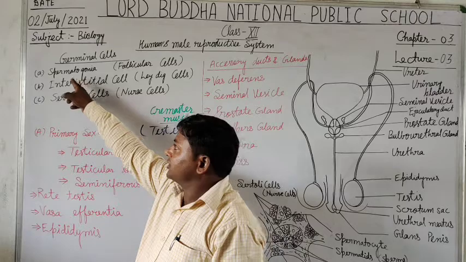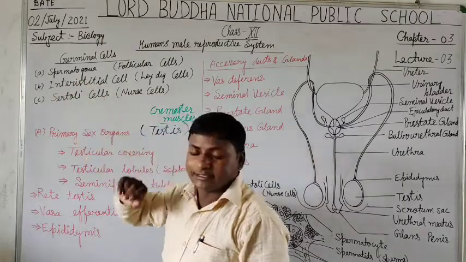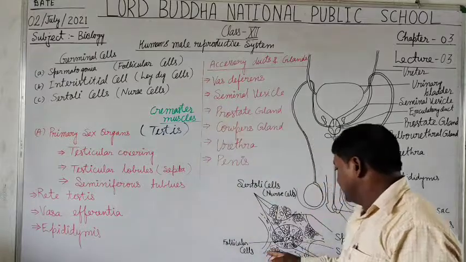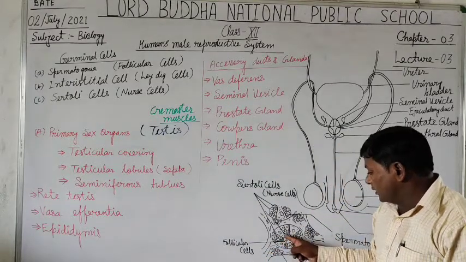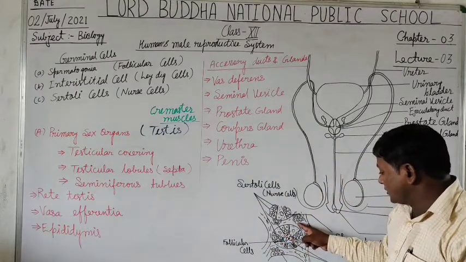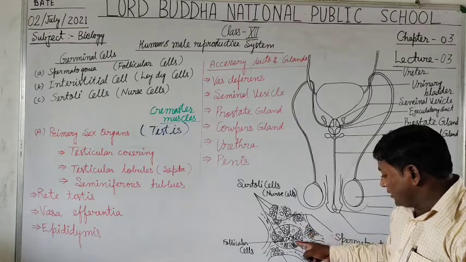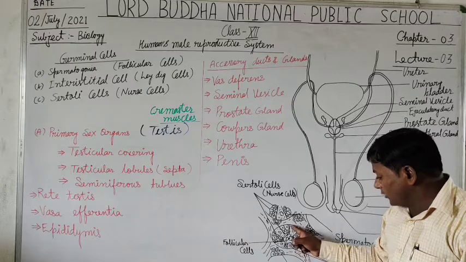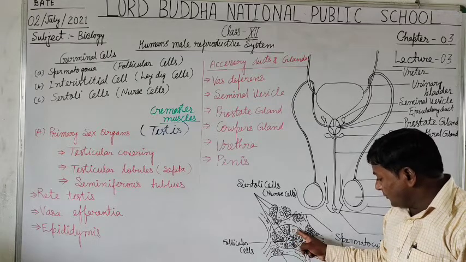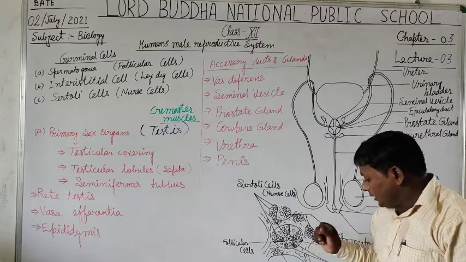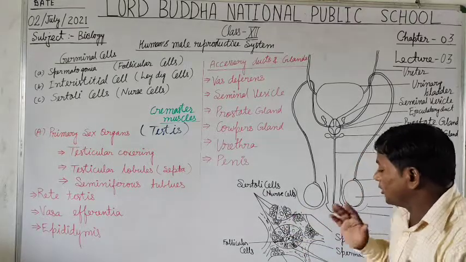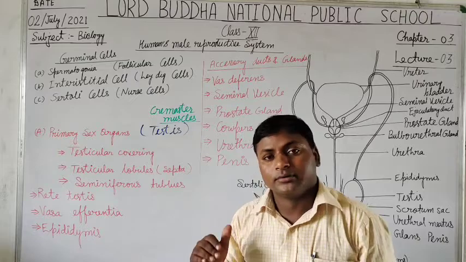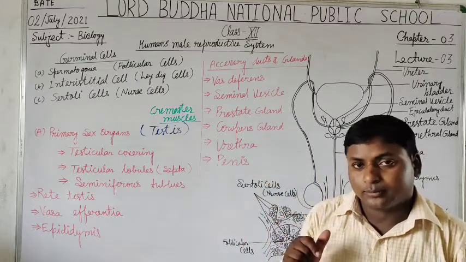Next to the spermatogonia, interstitial cells, also called Leydig cells. These lie around the seminiferous tubules in a bunch or group. Many cells are scattered around the seminiferous tubules, and these cells perform a very important function in the secretion of the male hormone.